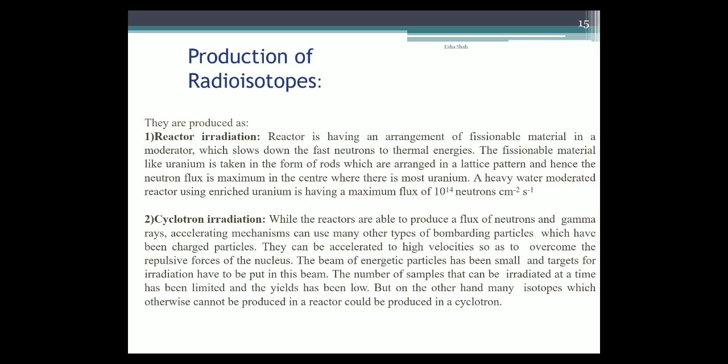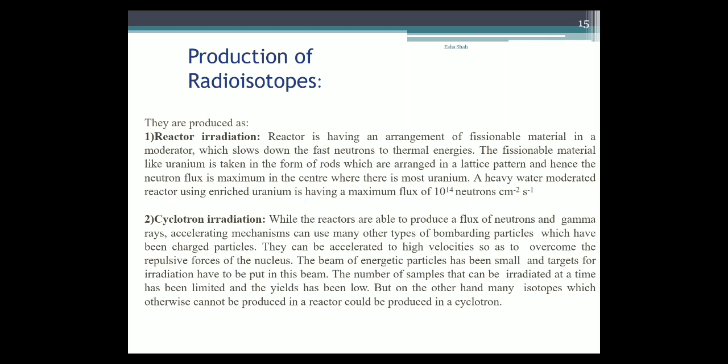First type is reactor irradiation. A reactor has an arrangement of fissionable material. Fissionable means what? Fission reactions. Fission material is in a moderator, which slows down the fast neutrons to thermal energies.